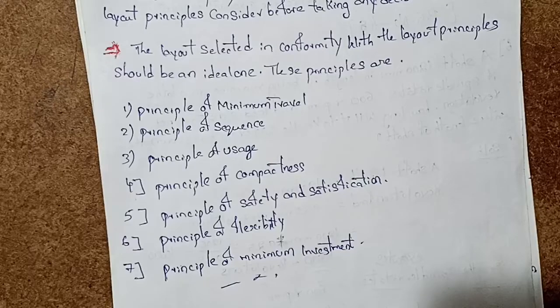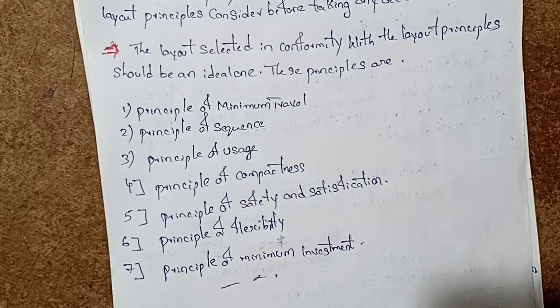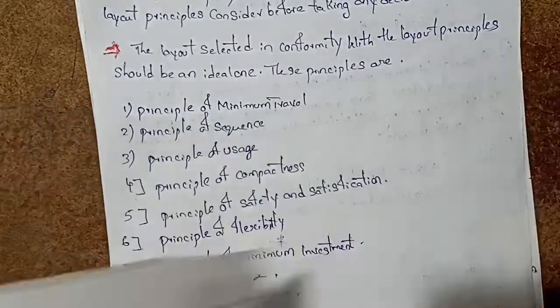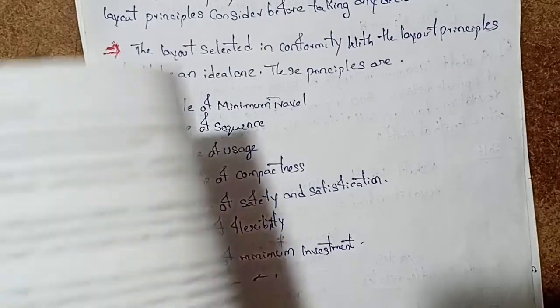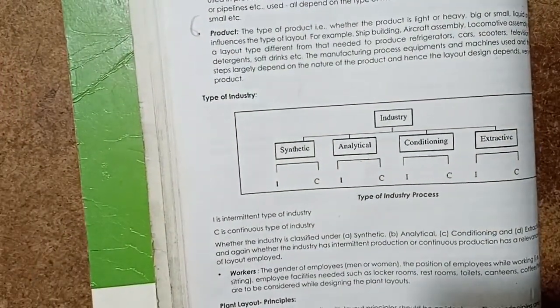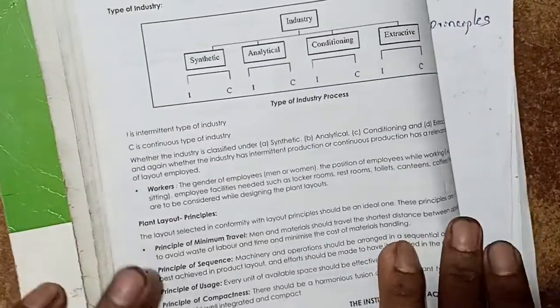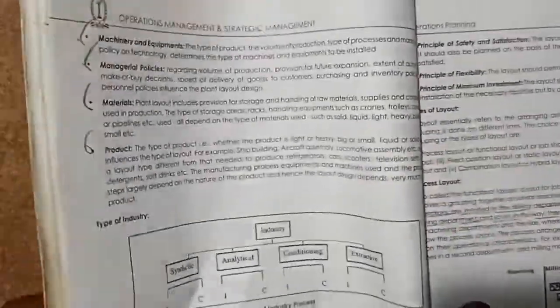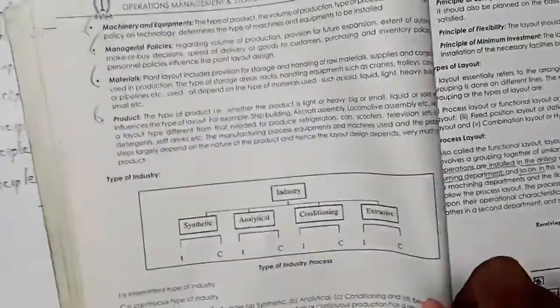So the principles are minimum travel, sequence, usage, compactness, and flexibility. We see question number 26 on layout principles in the institute material for your better understanding.